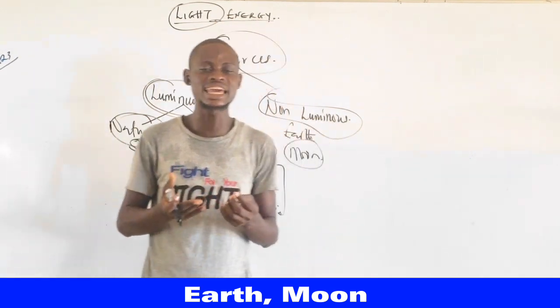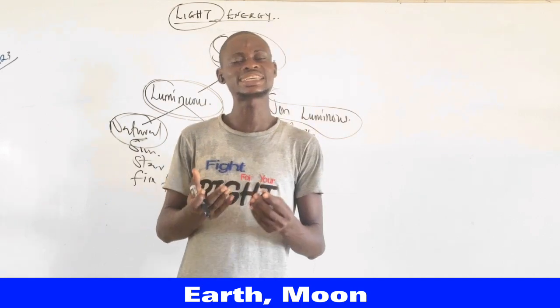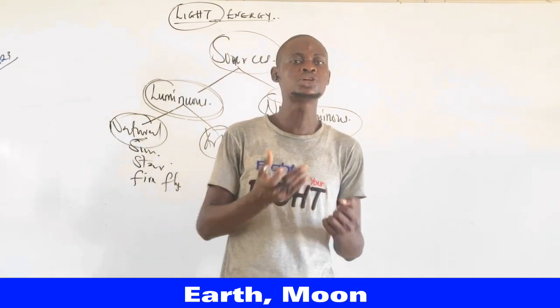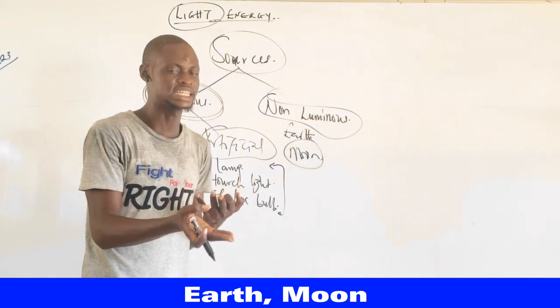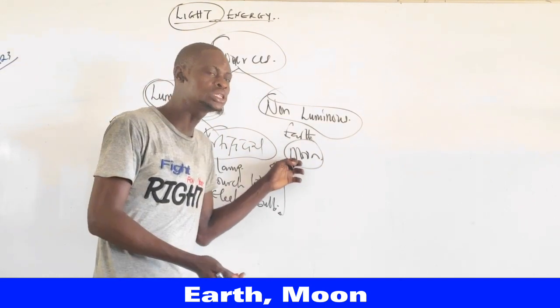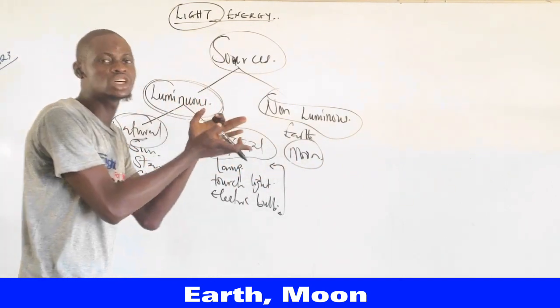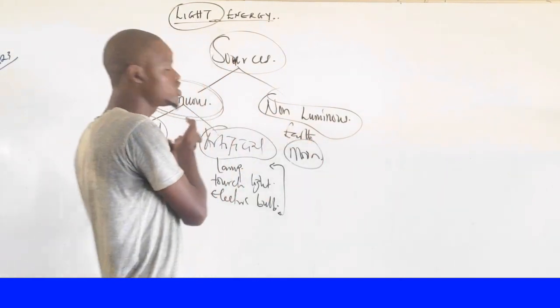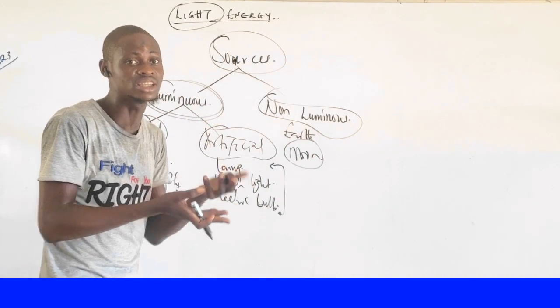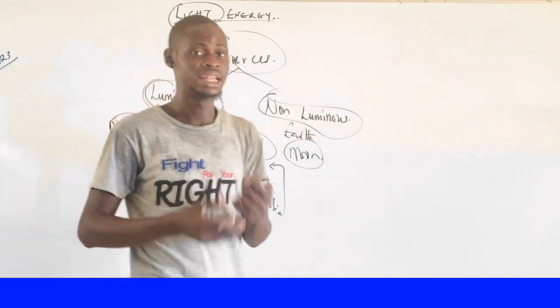Moon stores light energy from the sun. Now, the light energy that is being stored from the sun, Moon is going to produce it back at night to us. So, Moon is a non-luminous source of energy, not a luminous one. Because you are seeing light from it doesn't mean that it's a luminous source of light energy.